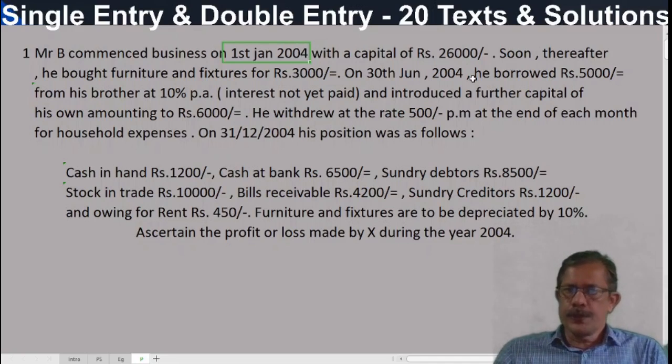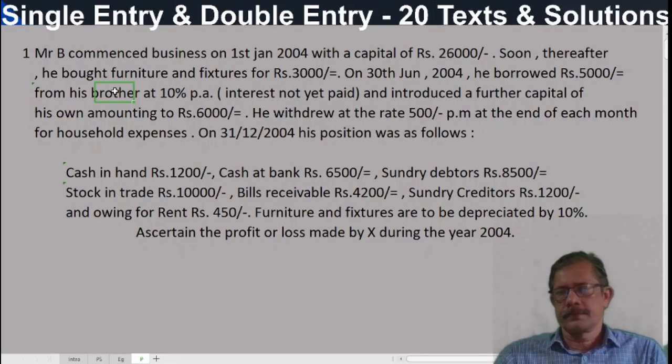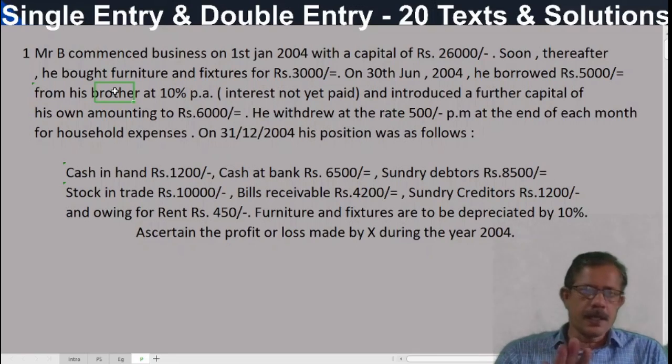On 30 June 2004, he borrowed 5,000 from his brother at 10% per annum. It is borrowed and having an interest rate of 10%. So it is a loan taken by the business. It is a liability. Loans are liabilities.